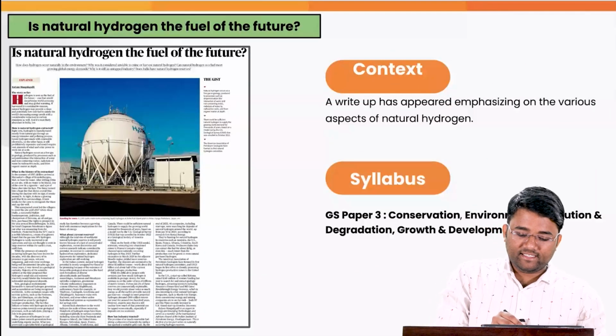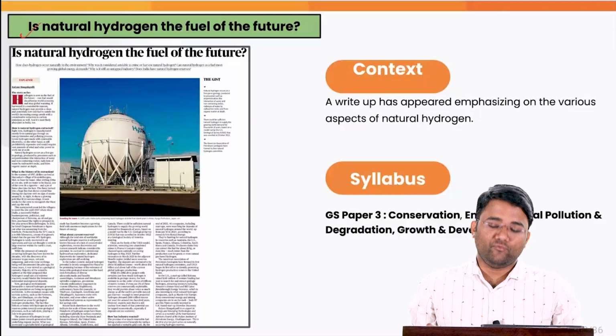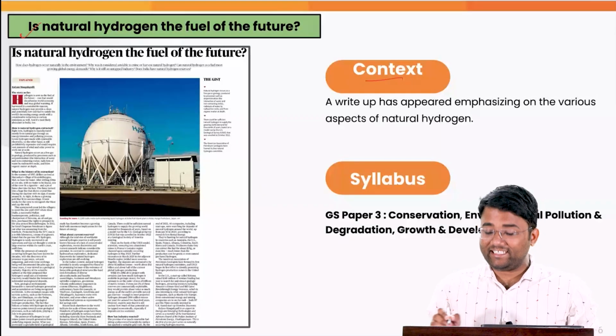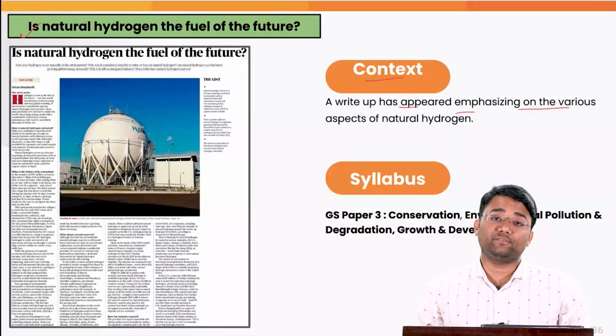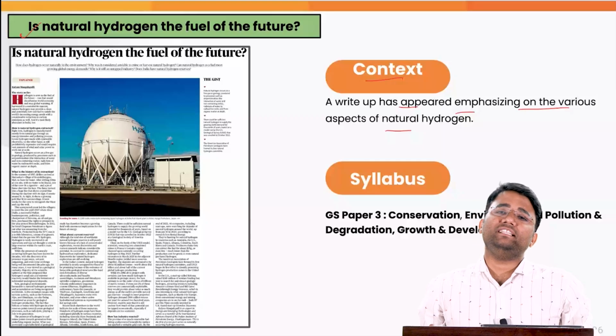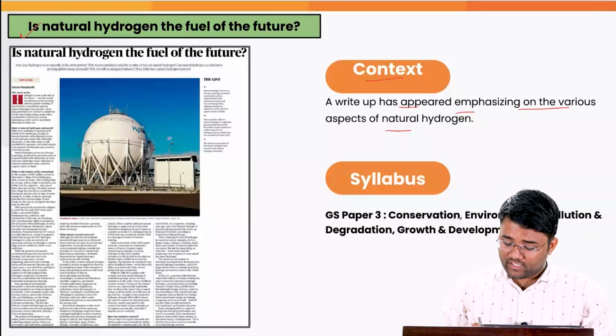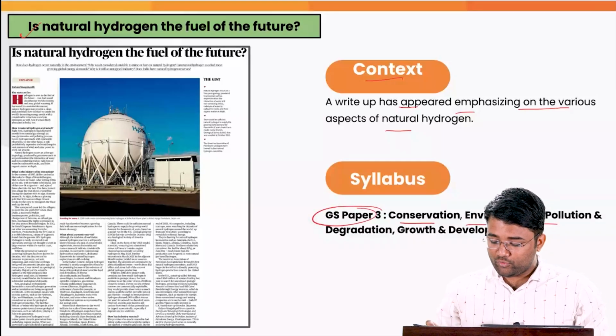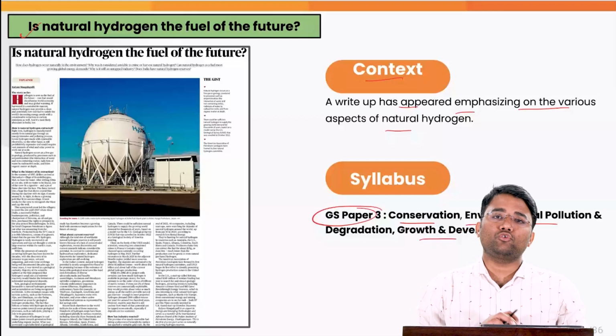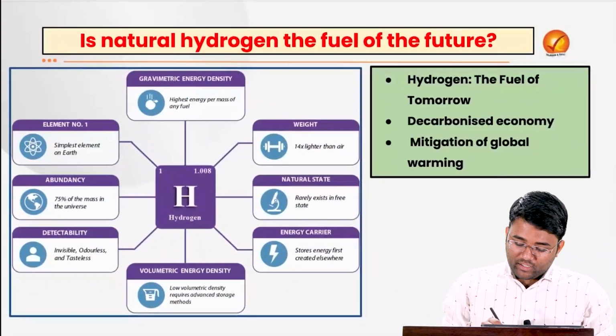Our next topic is natural hydrogen, the fuel for the future? The context of this topic is that a write-up has appeared emphasizing various aspects of natural hydrogen, and this topic pertains to the syllabus of your GS paper 3: conservation, environmental pollution and degradation, as well as growth and development. So what is this hydrogen?